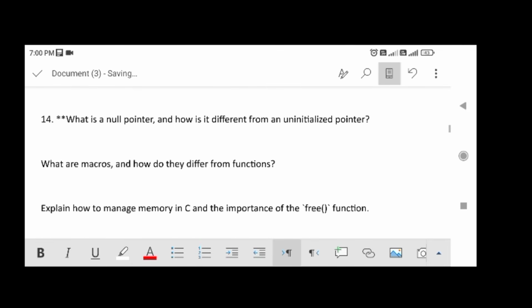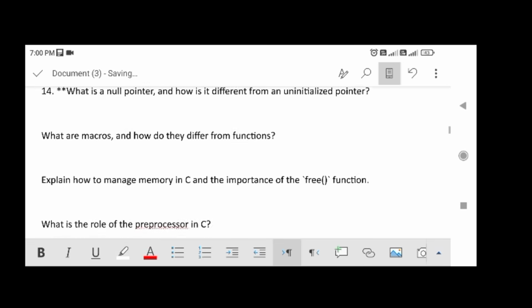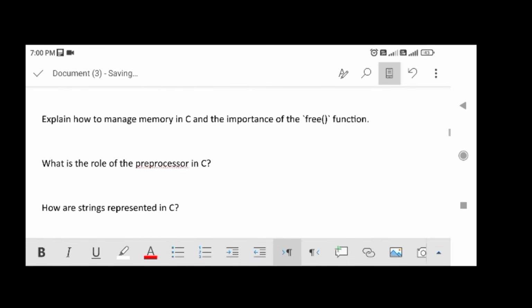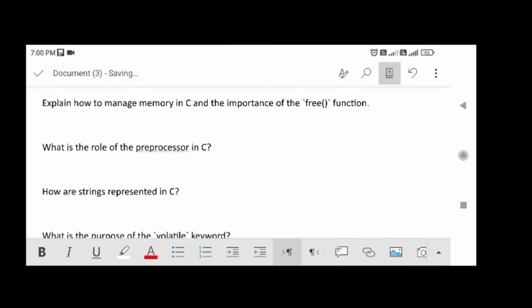What is a null pointer and how is it different from an uninitialized pointer? What are macros and how do they differ from functions? Explain how to manage memory in C and the importance of the free function. What is the role of the preprocessor in C?